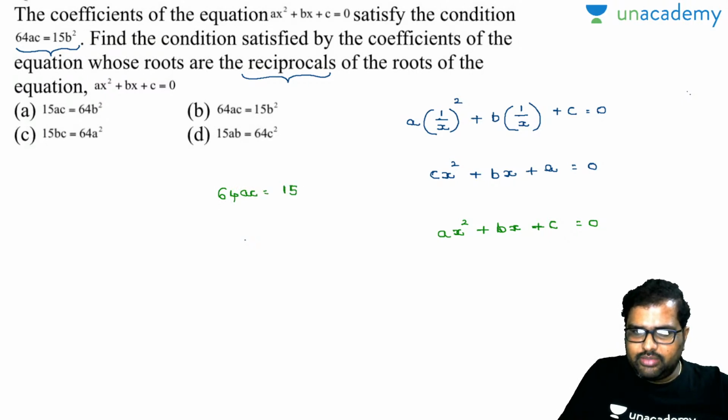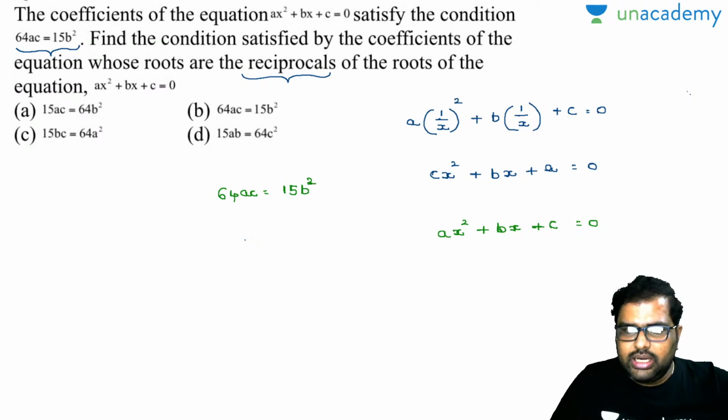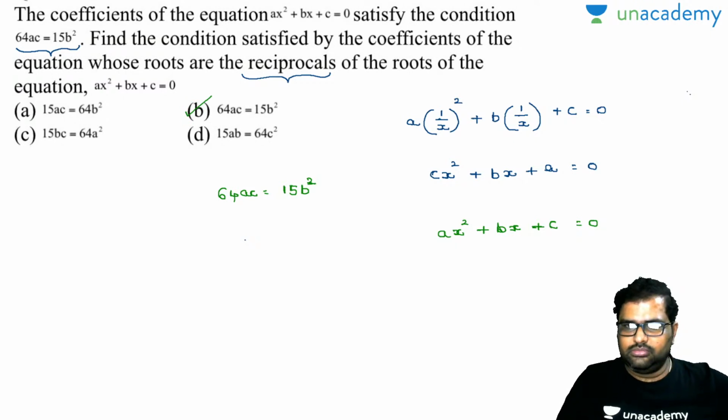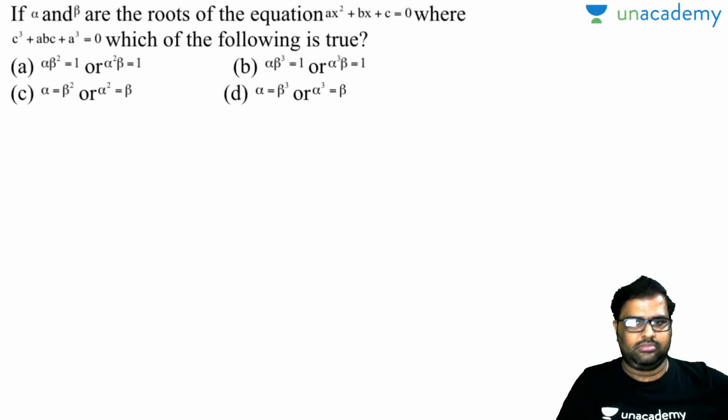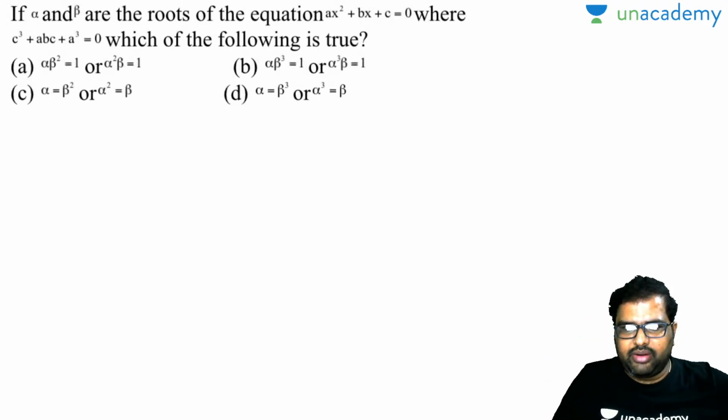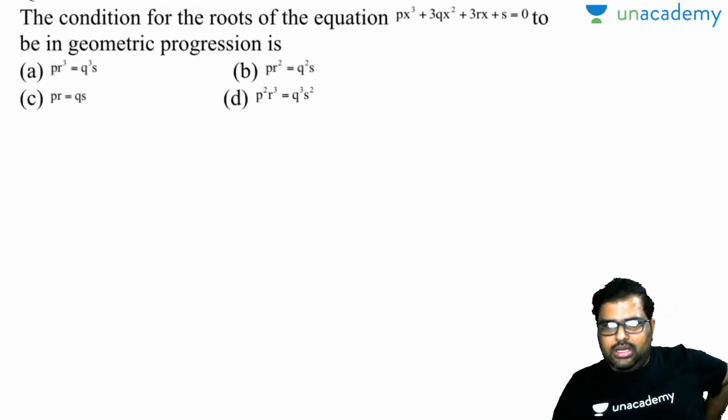Will you accept with me? Yes, perfectly. The same answer will be there. Is there any option there? 64ac is equal to 15b square. Right. Already we have done this question. I have repeated the same question there. Sorry. I'll go back to the next one.